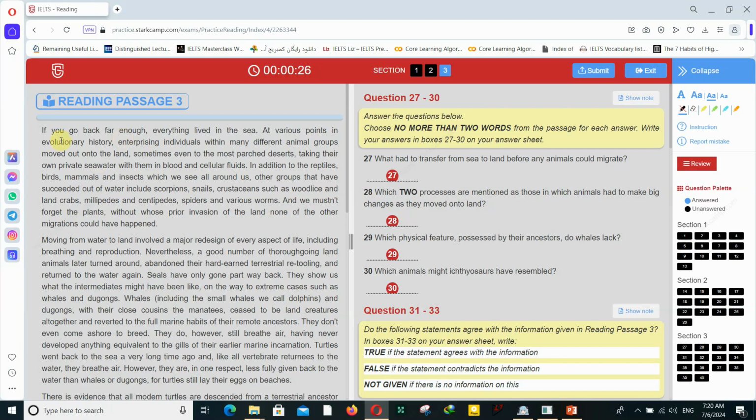Passage 3, there is no title for this passage, so I'm gonna go ahead for the questions. Just look at the questions, highlight any keywords. Let's see what we have in here.